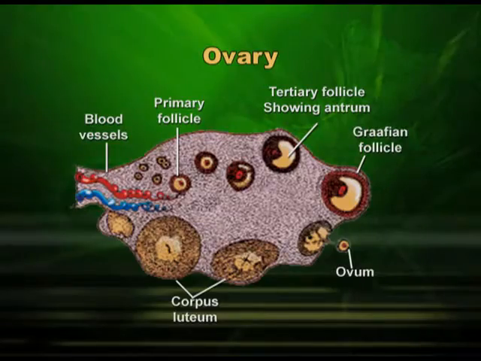This cavity, which is filled with fluid, the antrum, also has a role to play. In the diagram you can see, at the time of ovulation, the Graafian follicle will come close to the outer boundary of the ovary, and at this point the antral fluid starts coming out bit by bit, drop by drop, and along with this drop comes out the ovum complex, and that is ovulation.